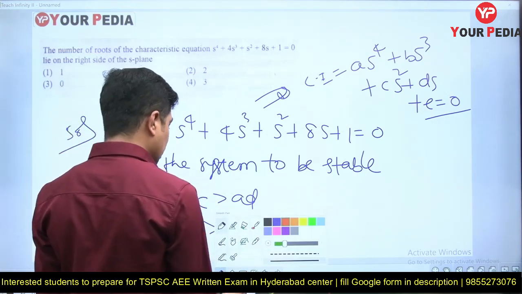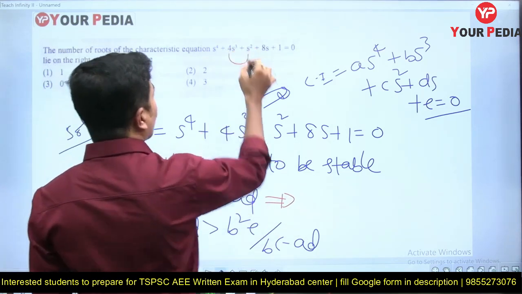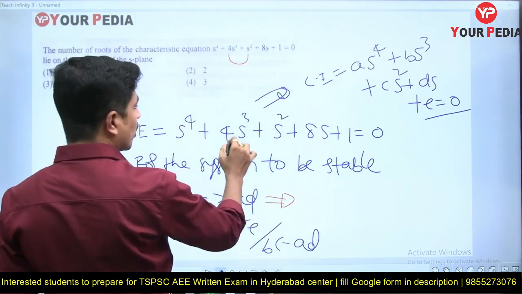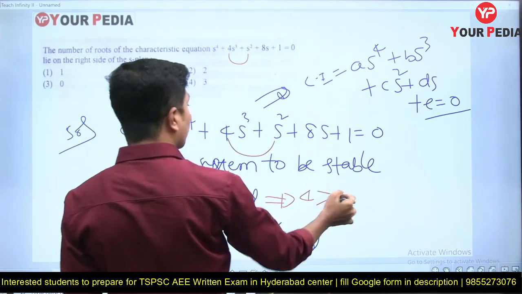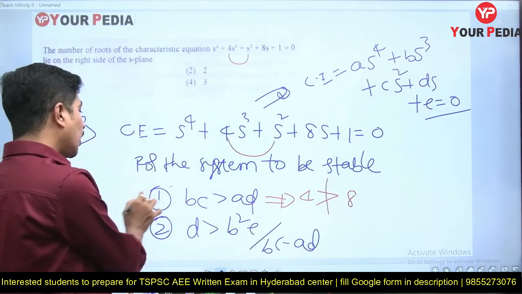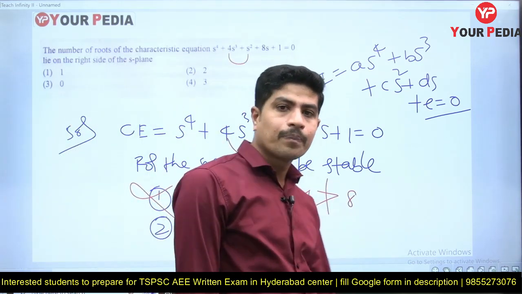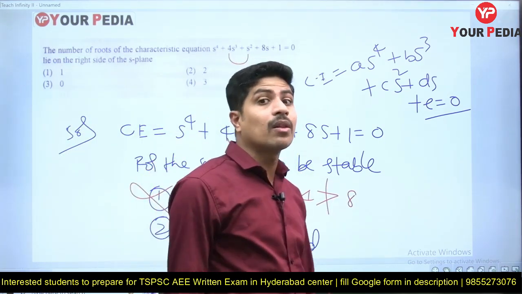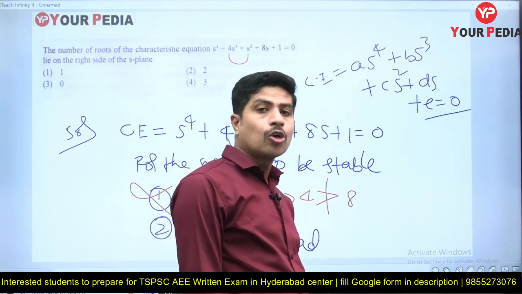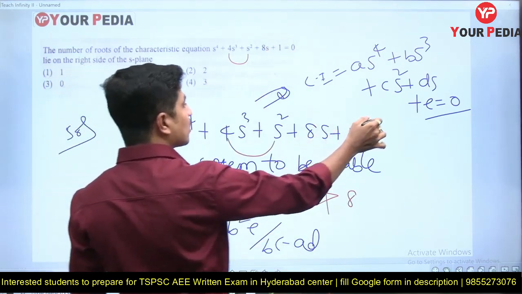Now very simply, without pen and paper we will solve this one. BC is 4, is it greater than AD, which is 8? Is 4 greater than 8? No. The first condition is failed. If any one of those two conditions fails, the system is unstable. If a fourth order system is unstable, the number of RHP poles is 2.